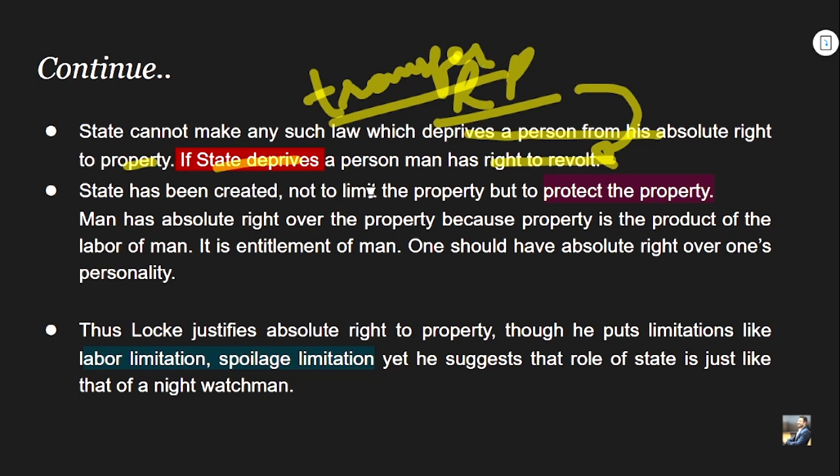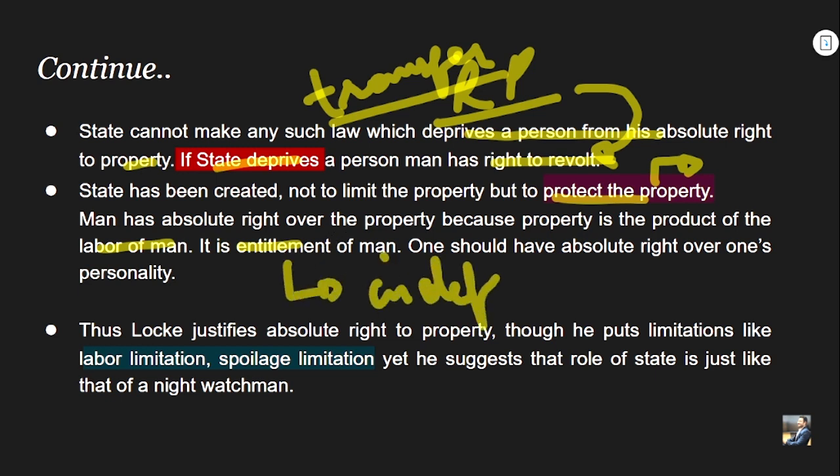The state has been created not to limit the property but to protect the property, and hence the idea comes here, the sole purpose for the creation of the commonwealth is for the protection of the property, right? And man has absolute right over the property because property is the product of the labor of man, again, right? So it is the entitlement of man. It is the entitlement of man, right? What is the entitlement of man?